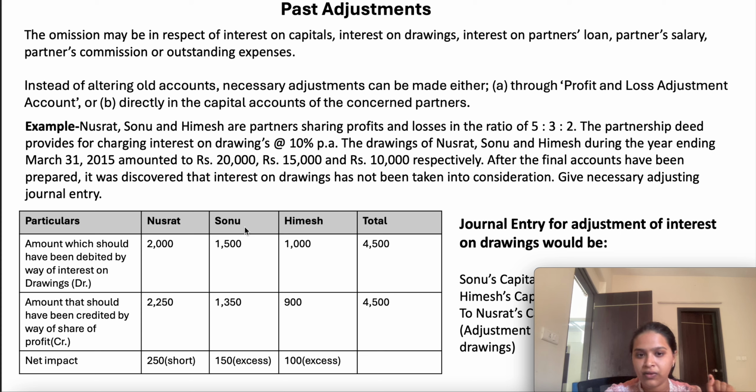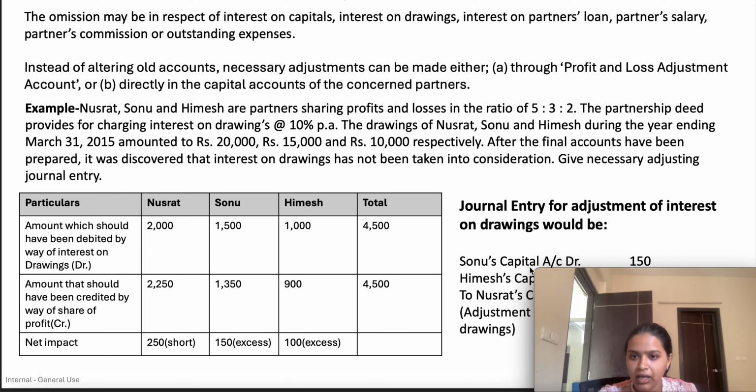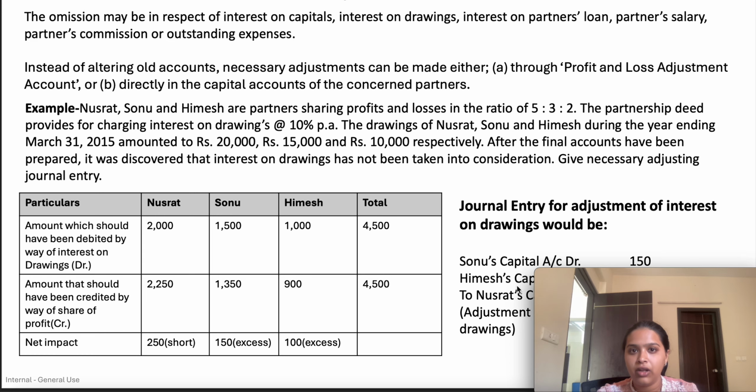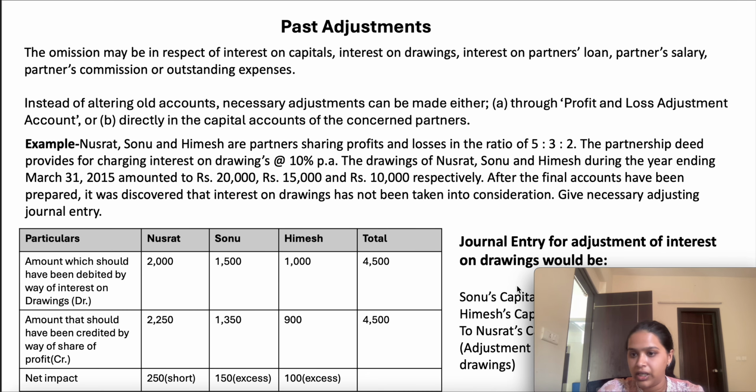Okay, for Sonu, 1,500 we have to charge, and 1,350 we have to give. So it means 150, the firm has already taken, so the firm has to charge it back, so it should be debited. And similarly for Himesh. So the journal entry would be Sonu capital account, Himesh capital account to Nusrat capital account. Okay, so these are the four concepts that we have to learn: interest on drawings, interest on capital, any guarantee amount, or any past adjustment.